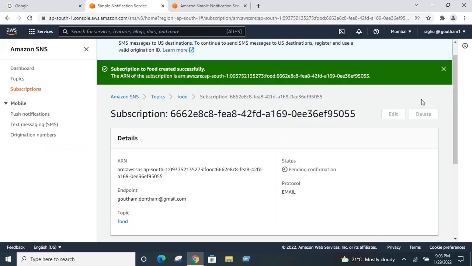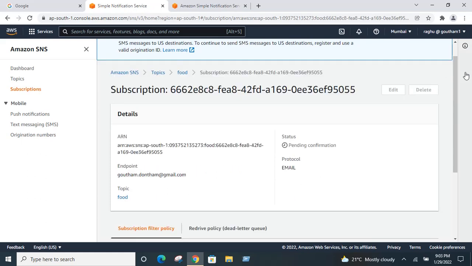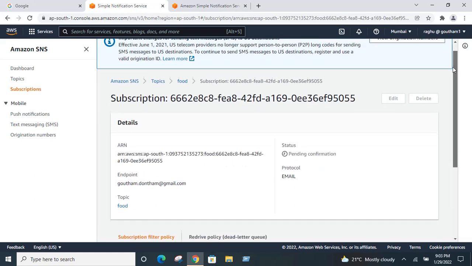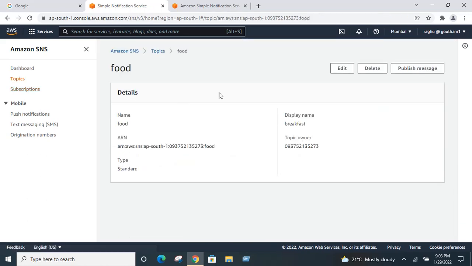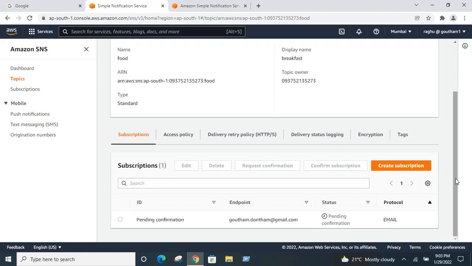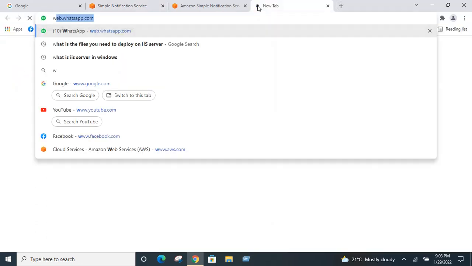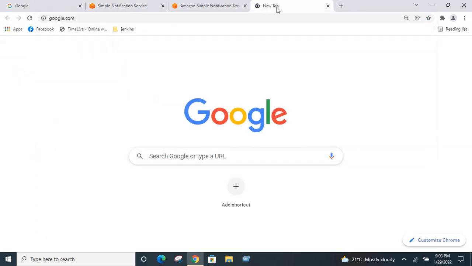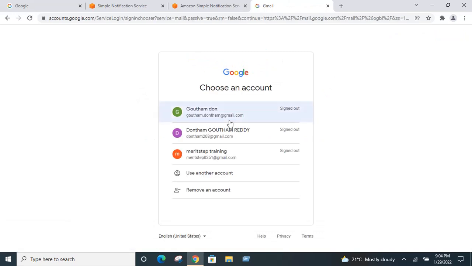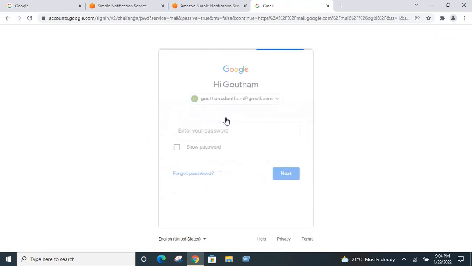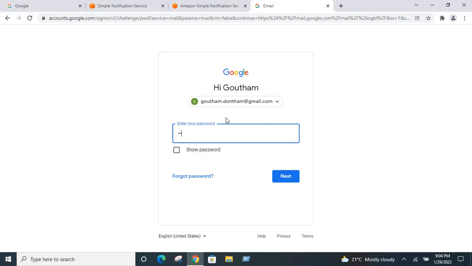Okay, so now see here, I have successfully created the subscription. Okay, next. I have successfully created it, but what we need to do is confirm the subscription. You need to log in to your email ID in order to confirm the subscription. So now go here, open your Gmail. Okay, I'm going to open Gmail, and clicking on gautam.duntam@gmail.com. I'm logging into my email ID.